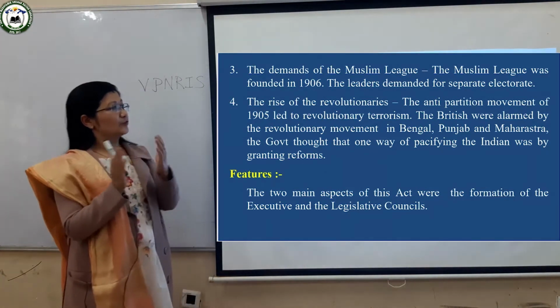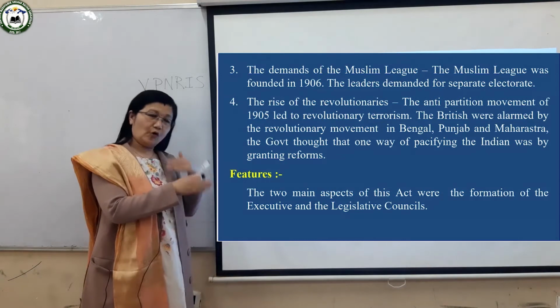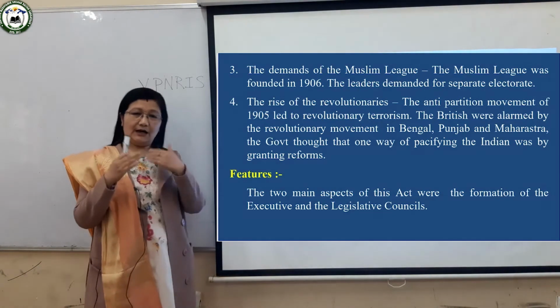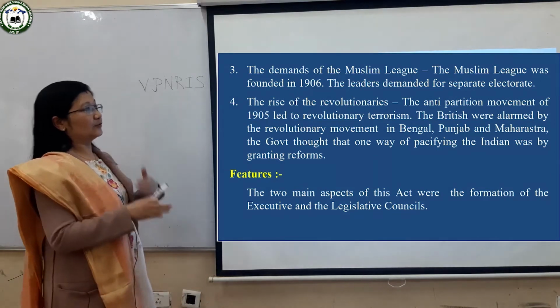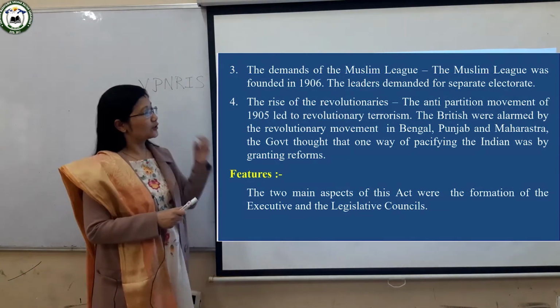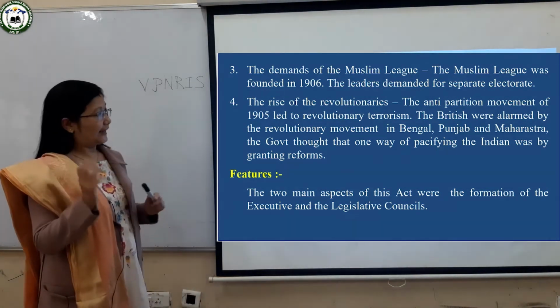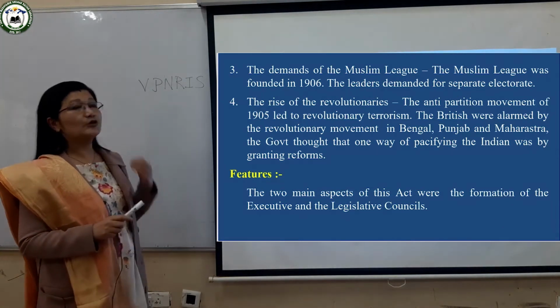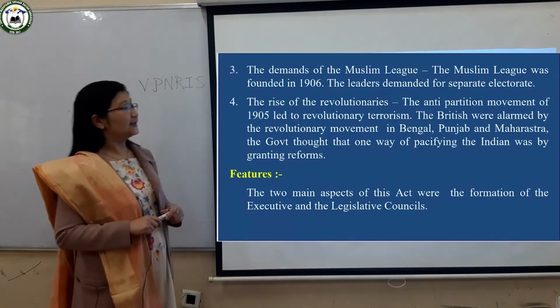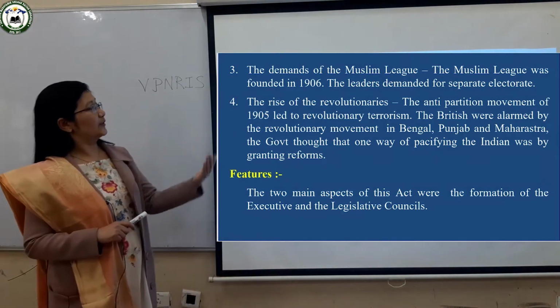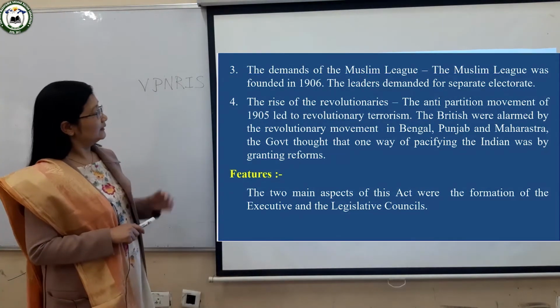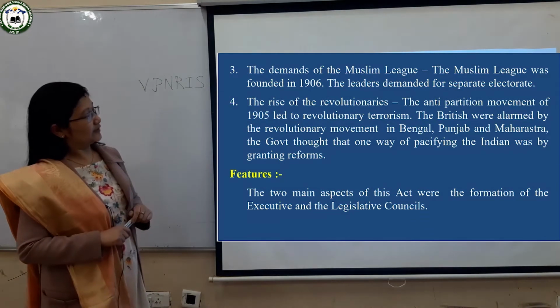For instance, the Muslims will vote for the Muslim leader, the Sikhs will choose their Sikh leader. That system of choosing the leader was known as the separate electorate. So the separate electorate was demanded by the members of the Muslim League.